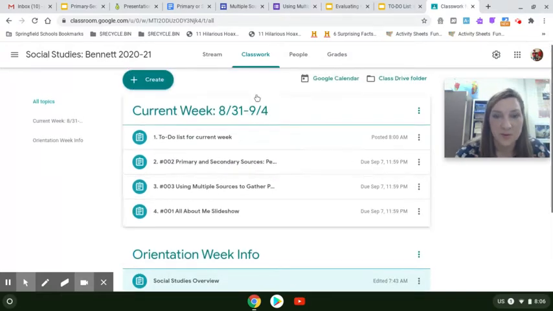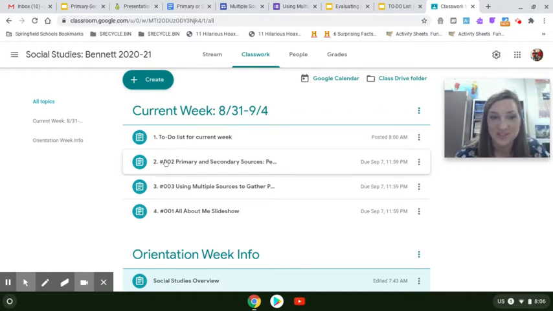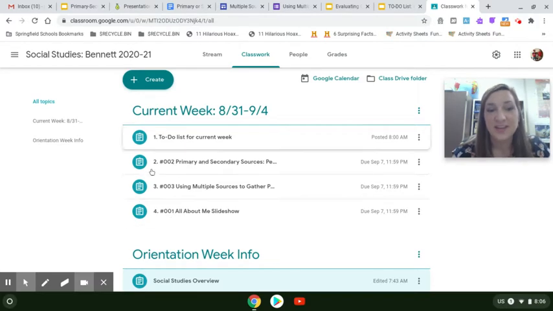This is now our agenda for the current week. They are numbered in order from where you should start, right? You start with your to-do list, then move on to number 2, 3, and 4. What I don't want you to get confused with is this hashtag system. The hashtag system is really in place to help you locate assignments once we have a lot of assignments going. It will help keep things on track in PowerSchool. Let's say you missed an assignment, you'll be able to easily search it in the Google Classroom. So I'll show you how to search things right now in the Google Classroom, and then I'll remind you about that in the weeks to come.